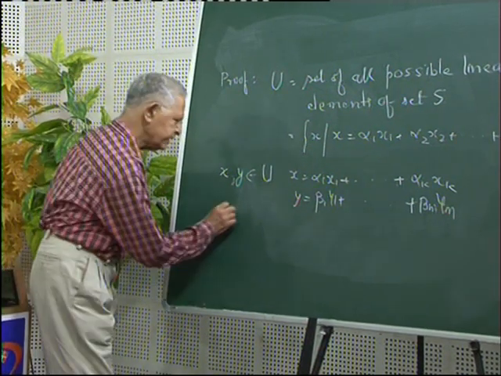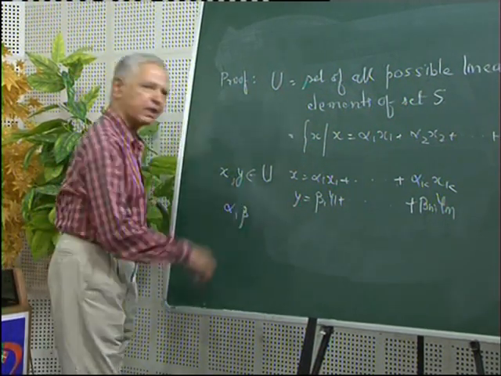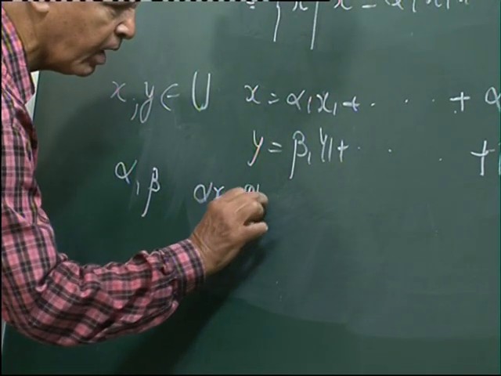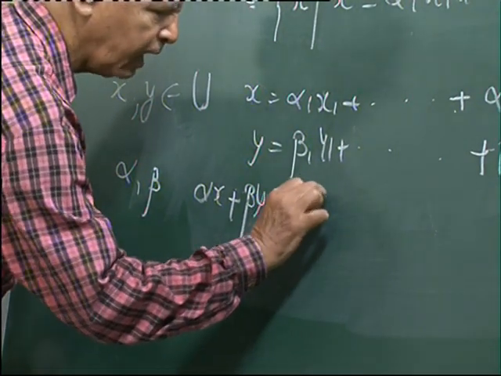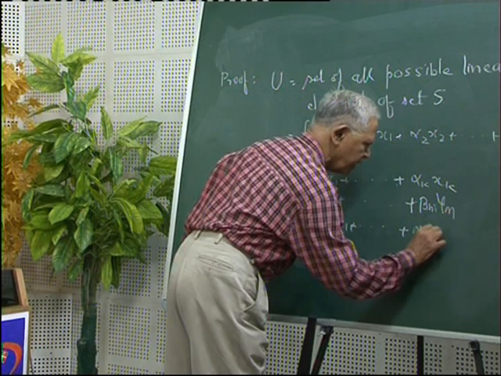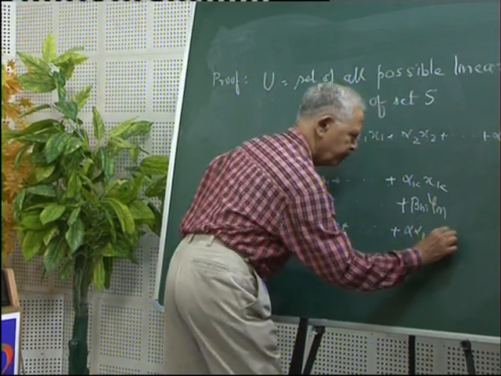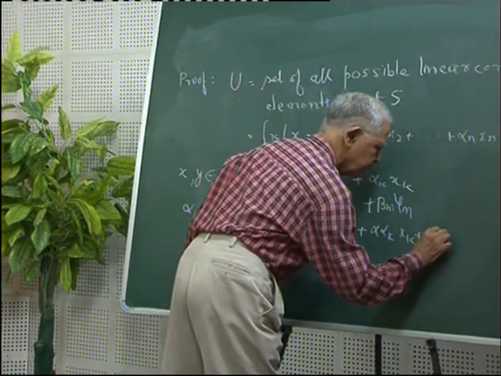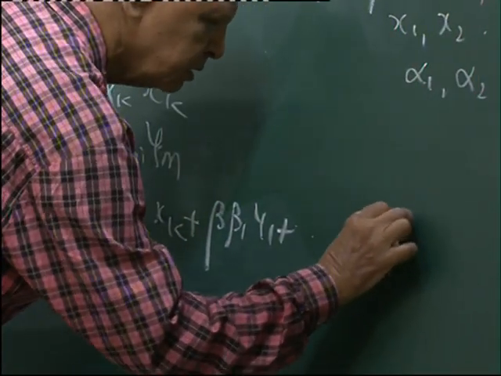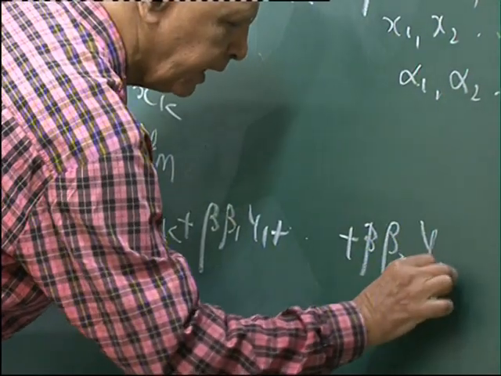Then for any scalars alpha and beta, alpha x plus beta y is equal to alpha alpha 1 x1 plus ... plus alpha alpha k xk plus beta beta 1 y1 plus ... plus beta beta m ym.